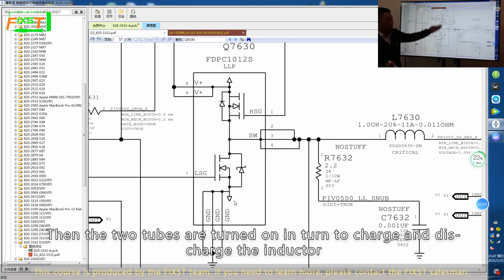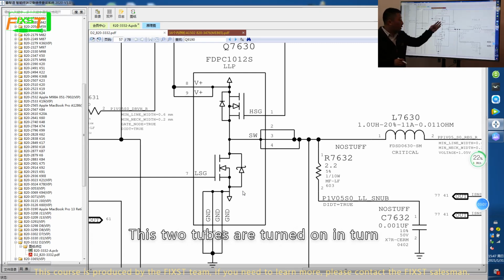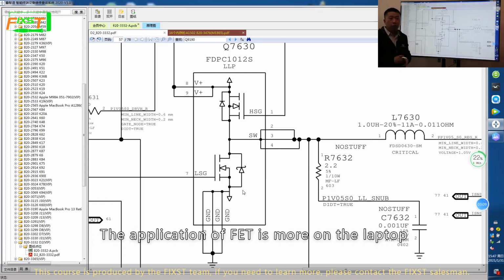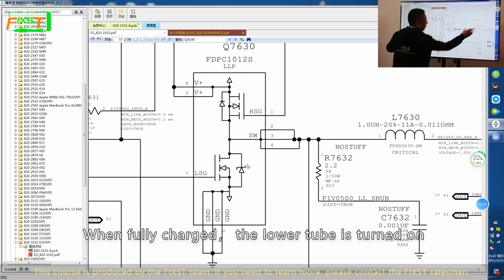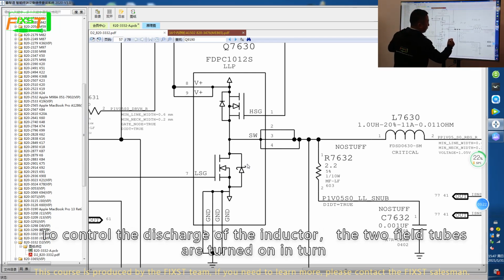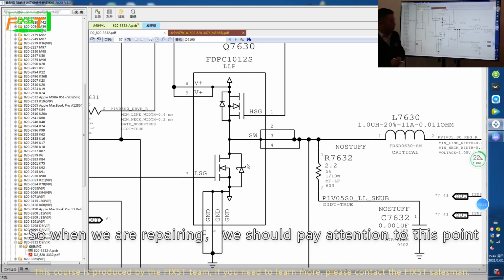Then the two tubes are turned on in turn to charge and discharge the inductor. These two tubes are turned on in turn. The application of FET is more common on the laptop. The high side MOSFET is turned on to charge the inductor. When fully charged, the lower tube is turned on to control the discharge of the inductor. The two field tubes are turned on in turn. The high side MOSFET must be charging and the low side MOSFET must be discharging. So when we are repairing, we should pay attention to this point.